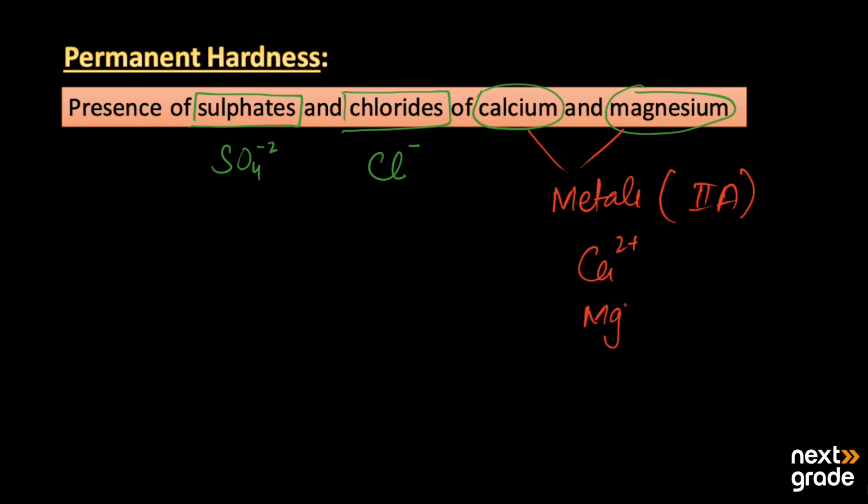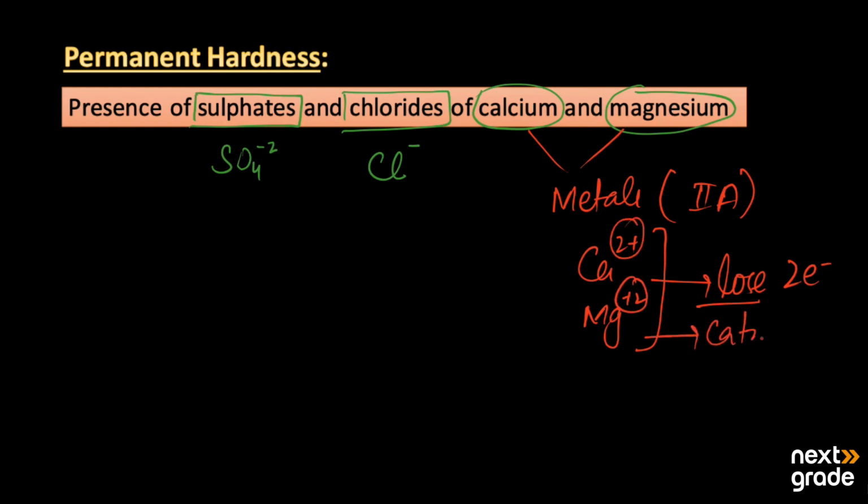As metals, they lose 2 electrons easily, carry a positive 2 charge, and make cations.